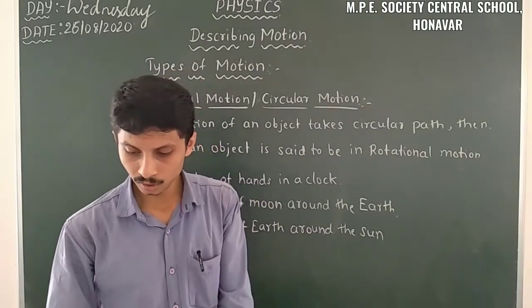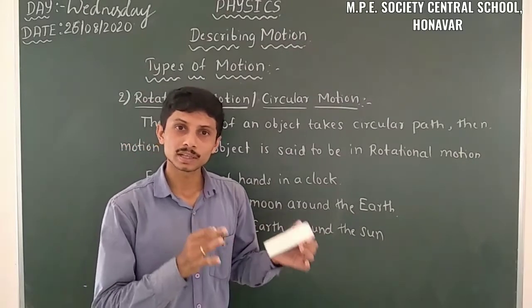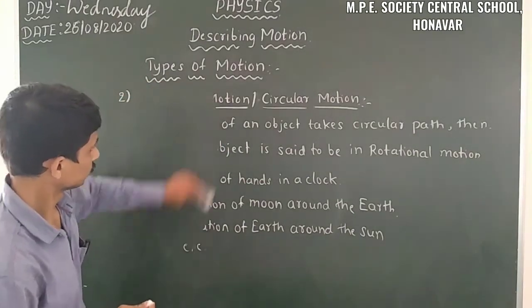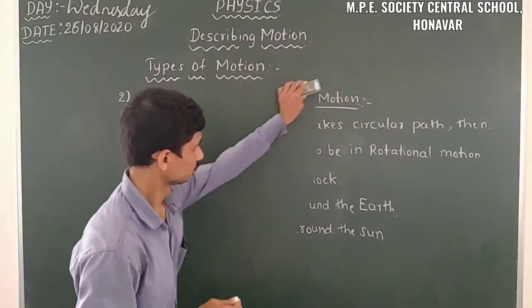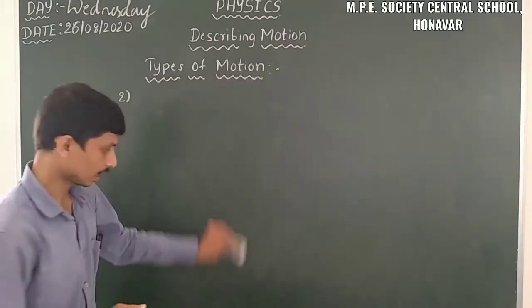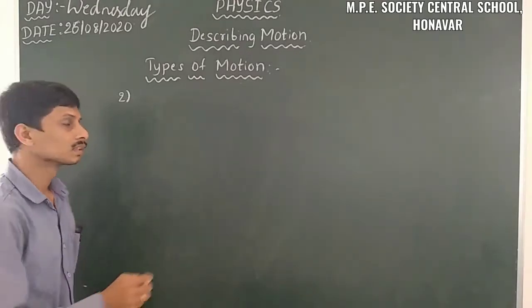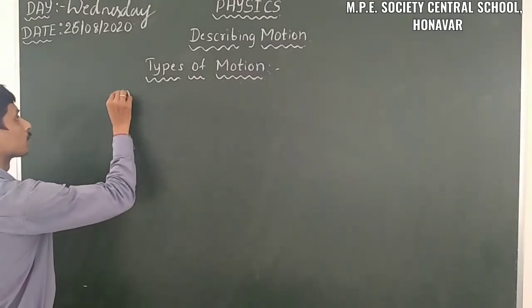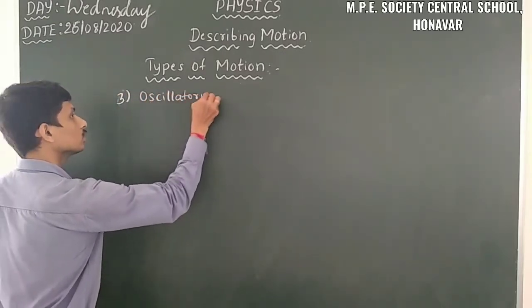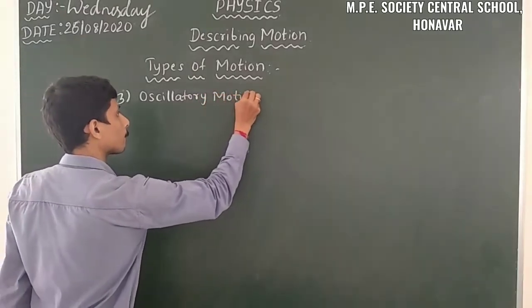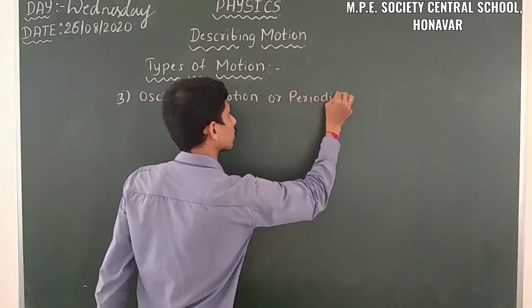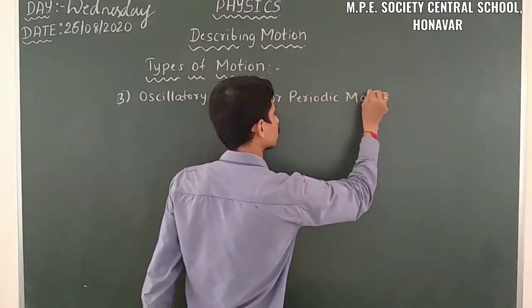So let us move on to the last type based on the nature of path. The last type is oscillatory motion, or periodic motion.